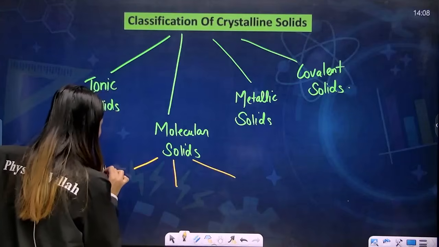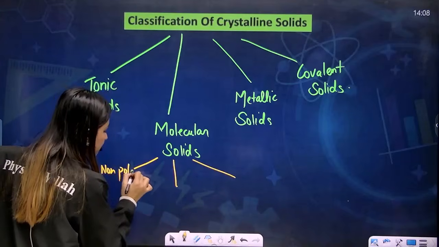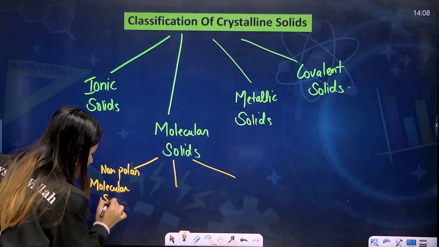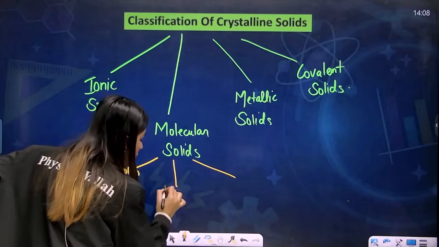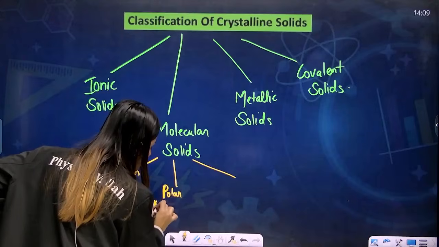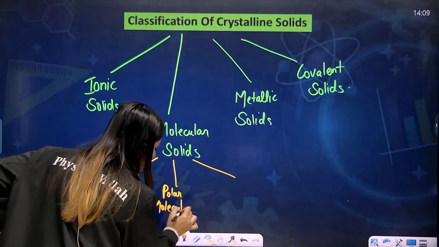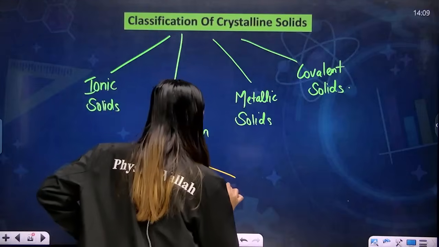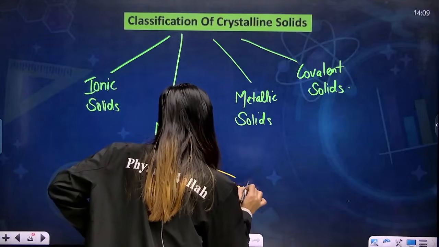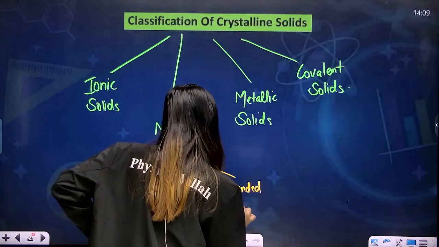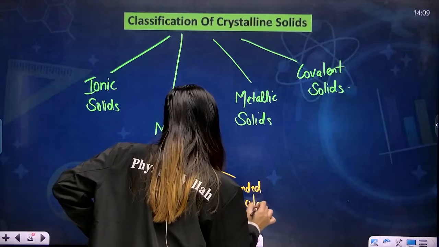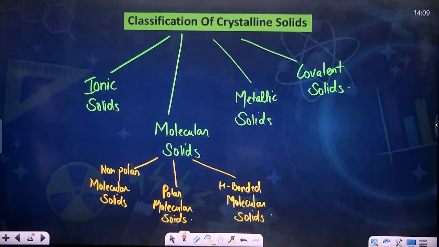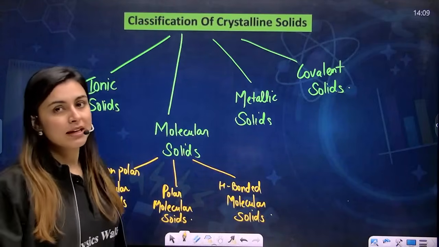One is non-polar molecular solids. The other is polar molecular solids. And the third is hydrogen bonded molecular solids. So this is how we classify crystalline solids.